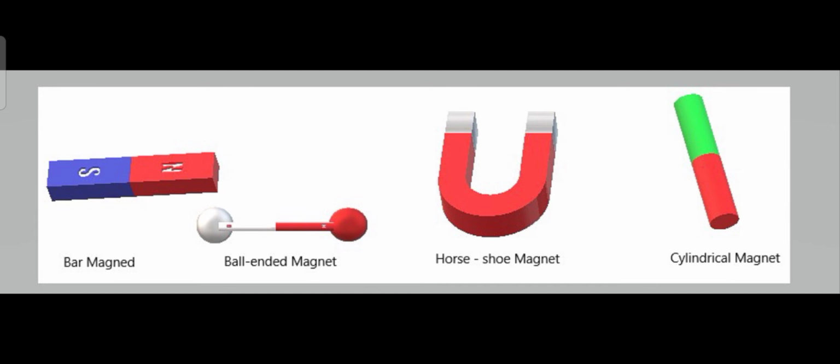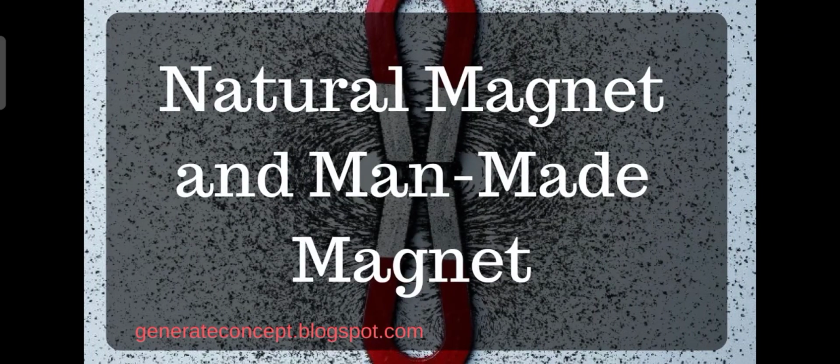So we have studied that there are natural magnets and artificial magnets.